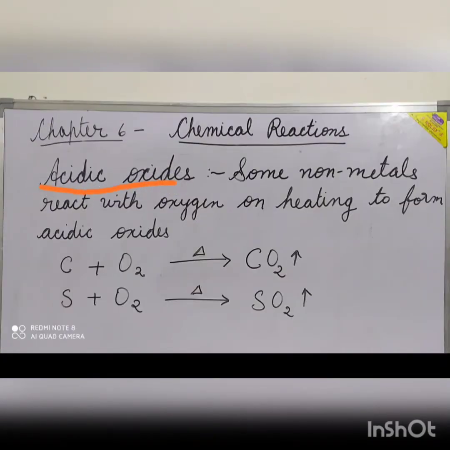Some of the non-metals react with oxygen on heating to form acidic oxides. For example, carbon, sulfur and phosphorus burn in oxygen to form the oxides which are acidic in nature. These oxides turn blue litmus paper red. For example, carbon plus oxygen gives carbon dioxide. Sulfur plus oxygen on heating gives sulfur dioxide.